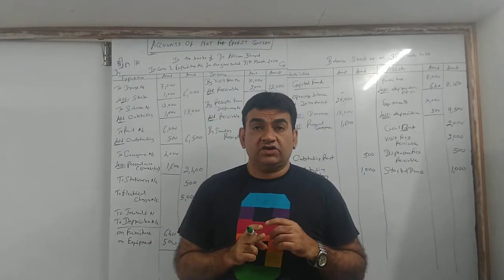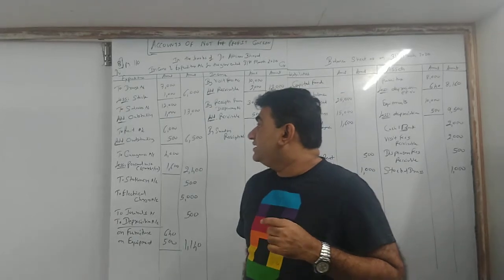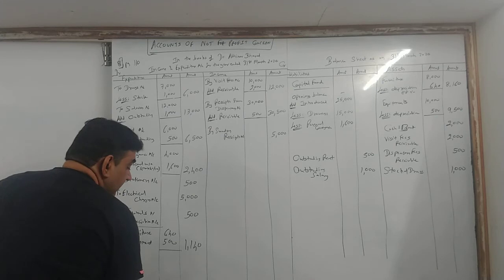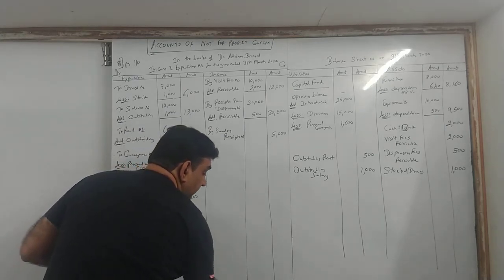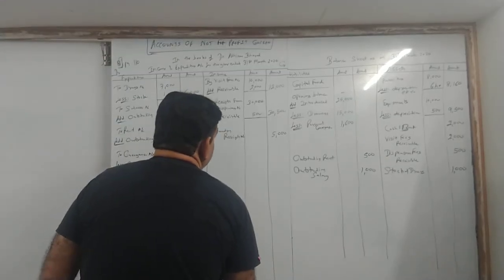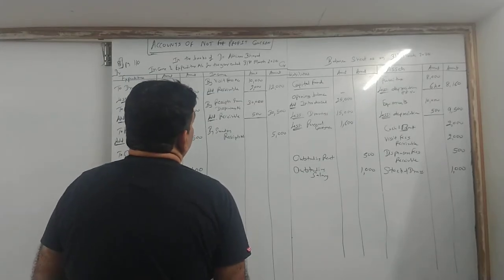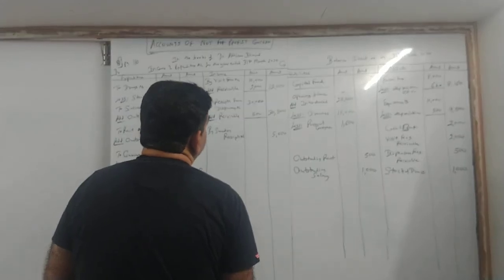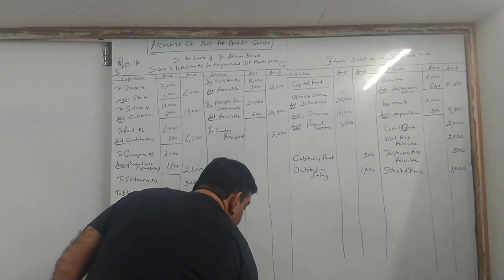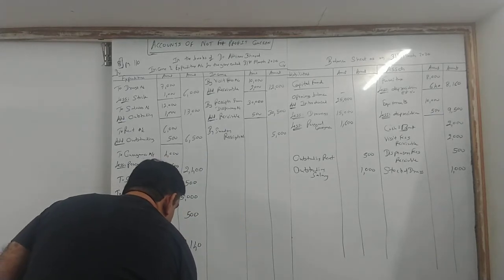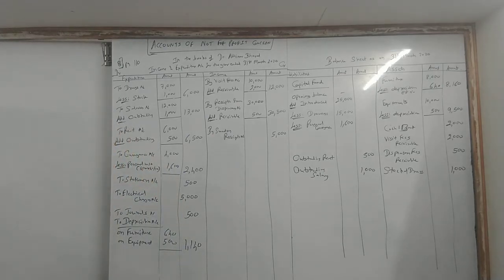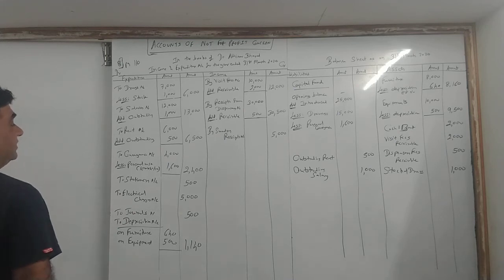Same way as in final accounts, trading and P&L, check which side is greater. I can clearly make out the credit side is greater. Below, take the total. 47,500. Okay. Now take the total of the debit side.